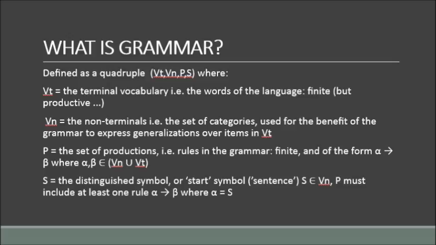A grammar is a four-tuple system which contains VT, VN, P and S, where VT is the terminal vocabulary, VN is the non-terminals, and P is a set of productions, that is, rules in the grammar, and it is finite. It is in the form alpha gives beta, where alpha and beta belong to VN union VT. And S is the start symbol, also known as the distinguished symbol. P must include at least one rule alpha gives beta, where alpha is S.